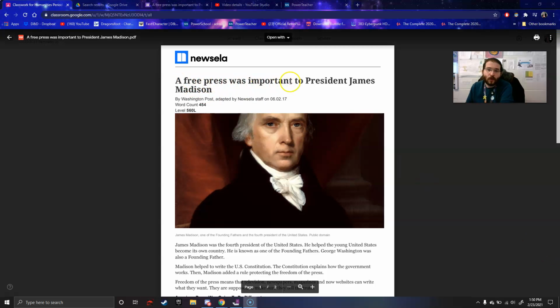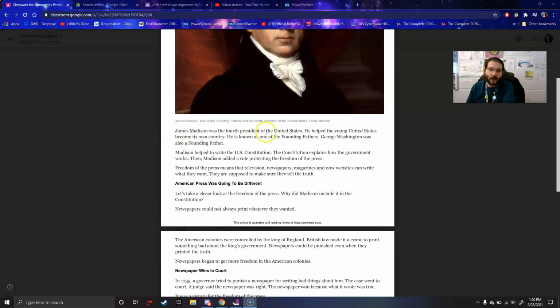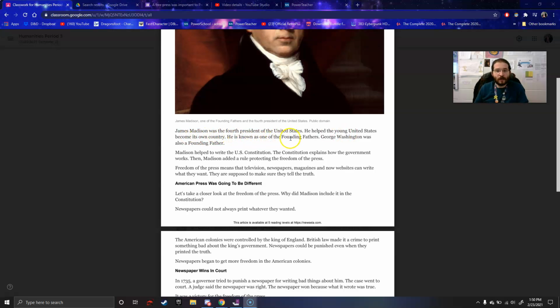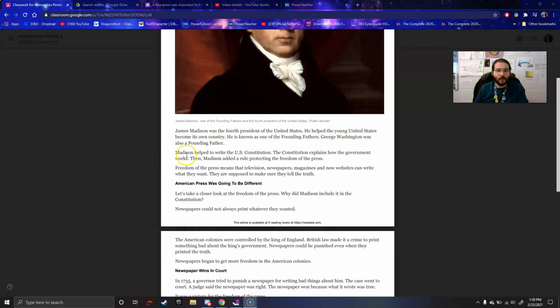A free press was important to President James Madison. James Madison was the fourth President of the United States. He helped the young United States become its own country. He is known as one of the Founding Fathers. George Washington was also a Founding Father.